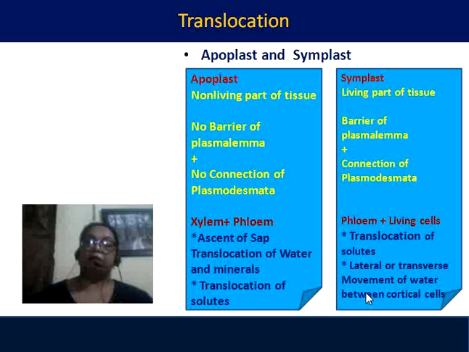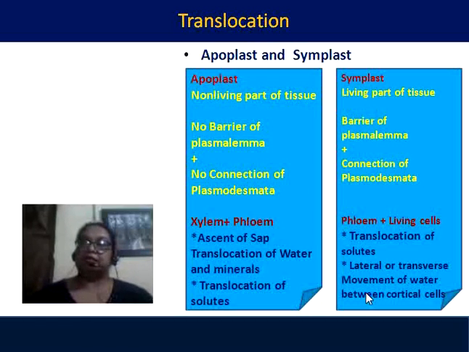So there is also a little bit of apoplastic movement. Ascent of sap or translocation of water and minerals takes place mainly by the xylem, and that is apoplastic, and some part of translocation of solute by the wall of the sieve element is also apoplastic.